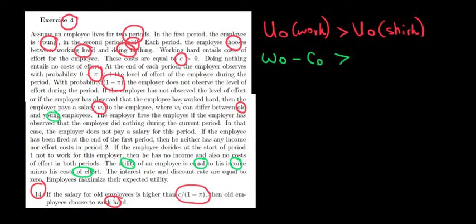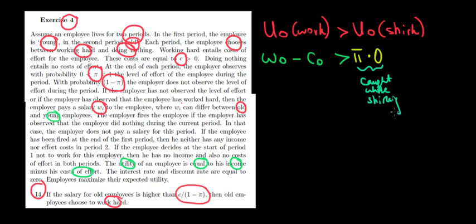And when the worker shirks, then he is not putting any effort. Now, there is a probability that he will be caught. And with that probability, he gets zero money, and no cost. So overall, he gets nothing. He's just fired in this case. So that's the probability of being caught, right? Caught while shirking.